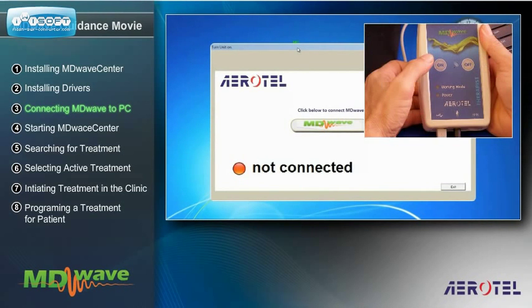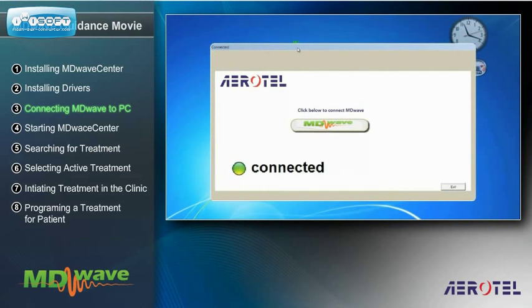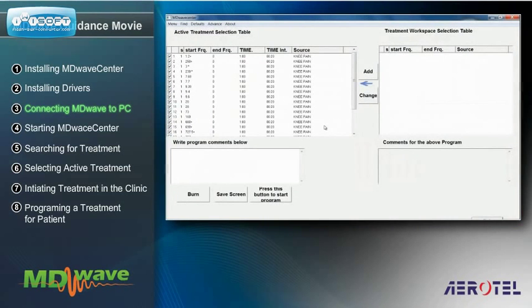Now turn on the MDwave device and check that the previously red announcement in the connection window has become a green Connected announcement. At this stage, click the MDwave button in the connection window for opening the device's management program. The system is now ready for programming the MDwave device, as will be described in the next video clips.